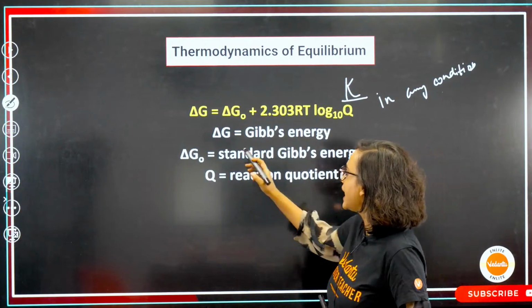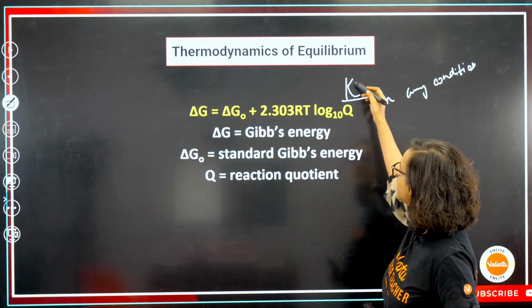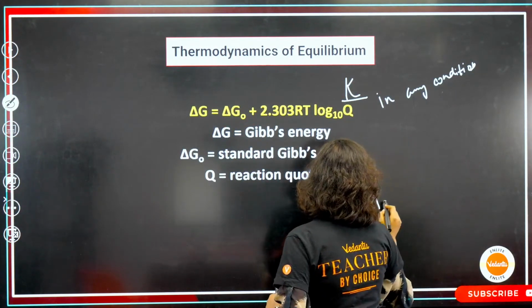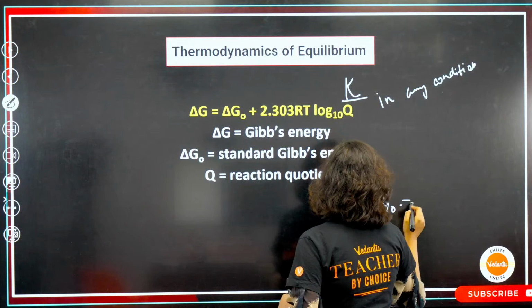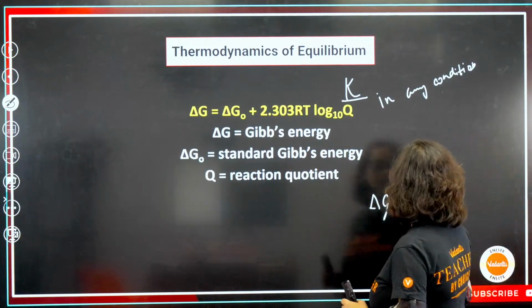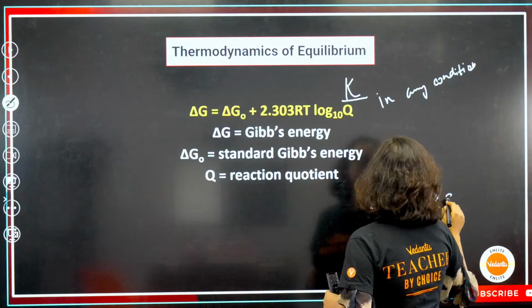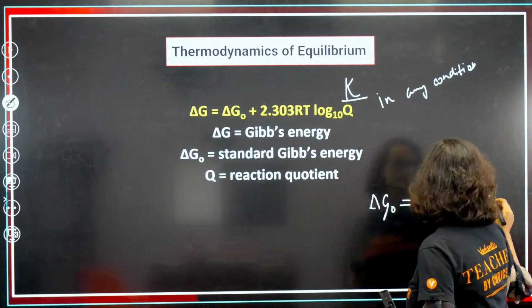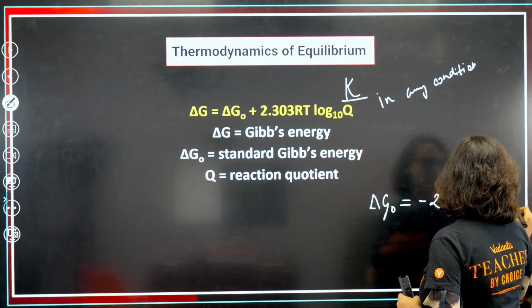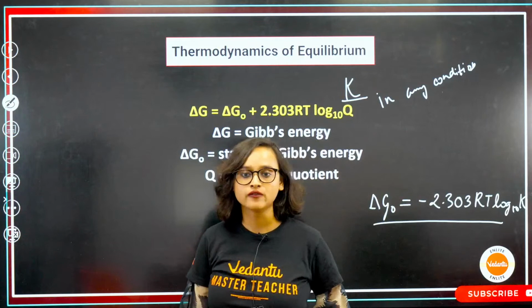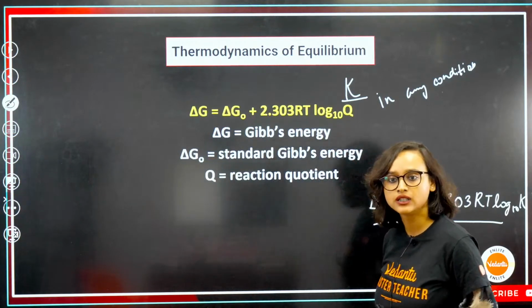So that means if this becomes K, my delta G naught will be minus 2.303 RT log 10 K. There is a big derivation in your book, but we are not getting into it. I'm just going to quickly explain it to you. From this reaction, do you see?